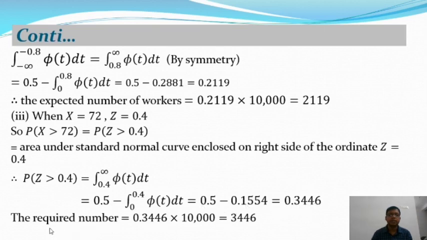So that is the number of workers whose wage is greater than 72. The number of workers is 0.3446 times 10,000, that means 3,446. So I will stop here in today's lecture.